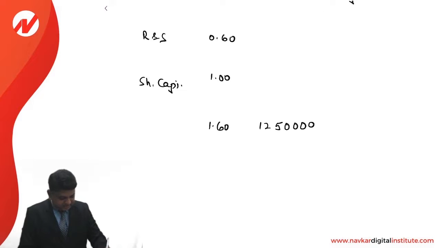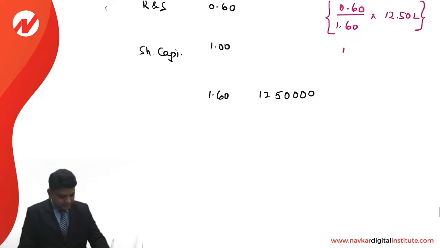That is 0.6 divided by 1.6 into 12,50,000. And 1 divided by 1.6 into 12,50,000.